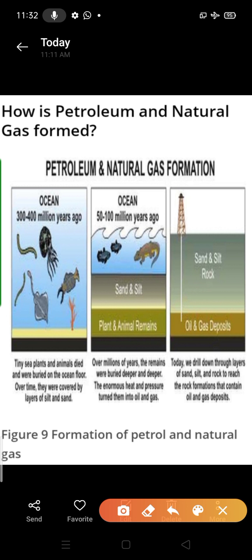Okay, now the third step is that we drill down. You can observe from the figure also that at first living organisms were there. When they died, they were buried on the soil floor. Afterwards, the plant and animal remains were covered by sand and silt. Above it, you can see that life is present. These areas are totally converted into sand and silt rock.